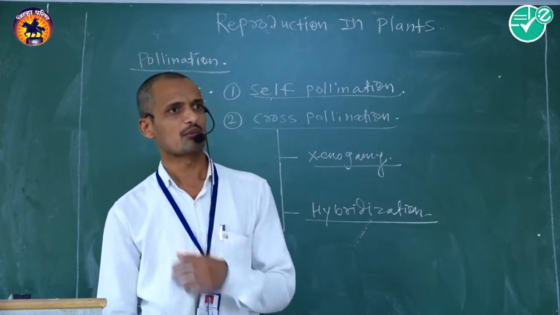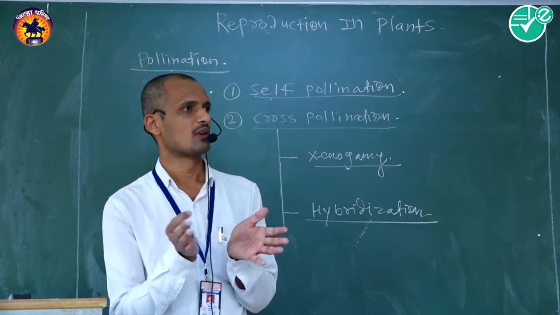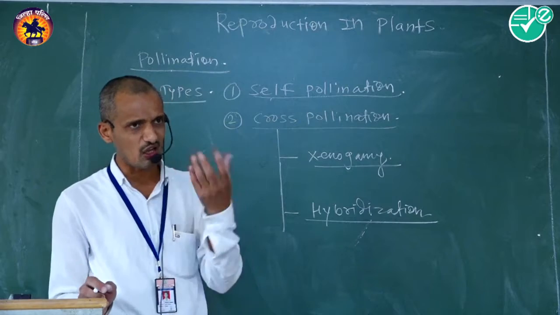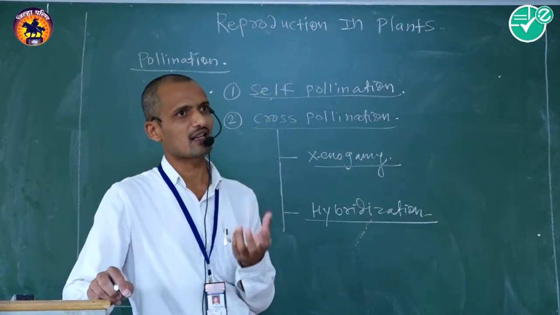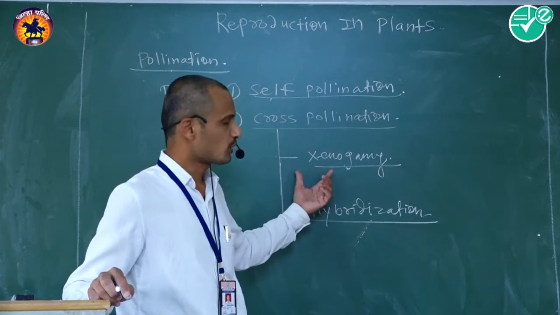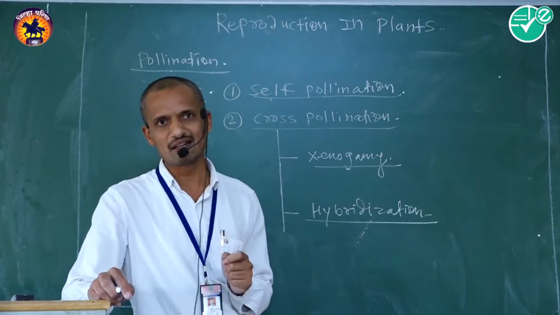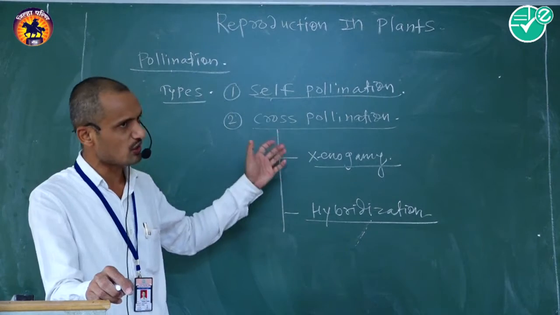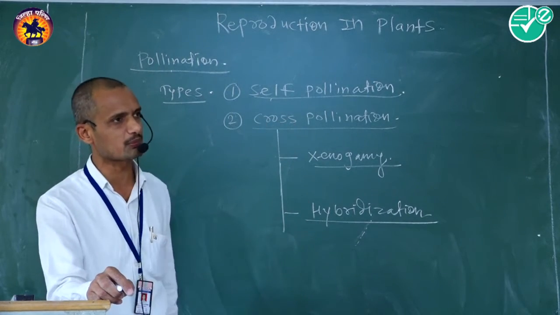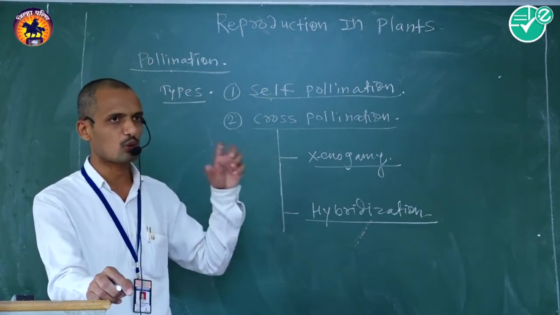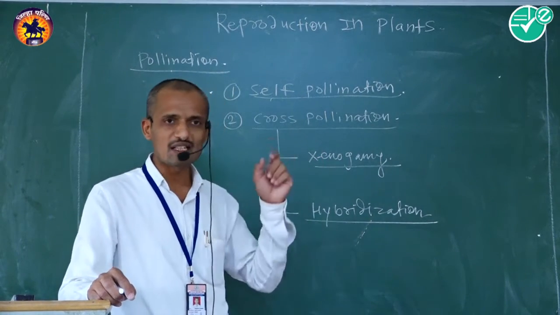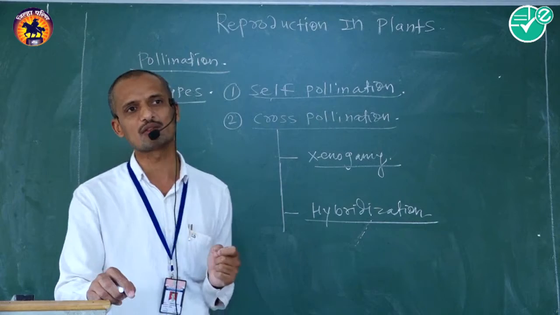In this flower, decoration of the flower and production of nectar take place. Due to cross-pollinating varieties, decoration of the flower as well as production of nectar take place. That's why more energy is wasted for the completion of the cross-pollination phenomenon.